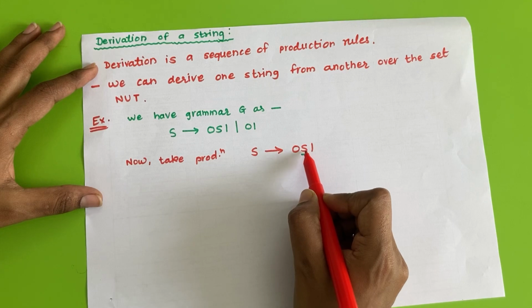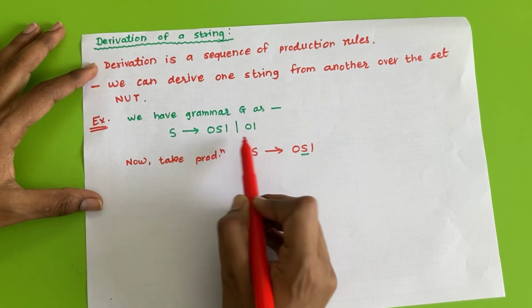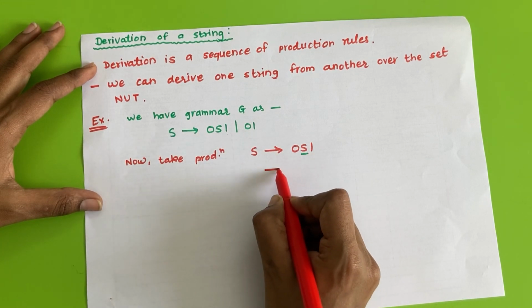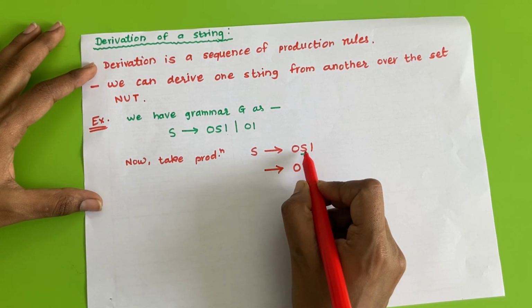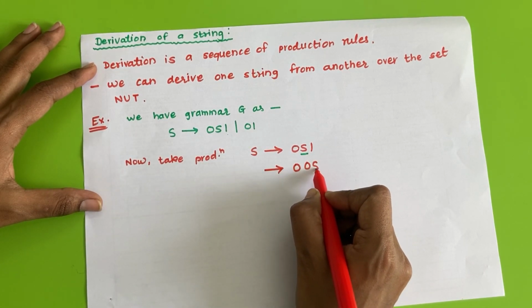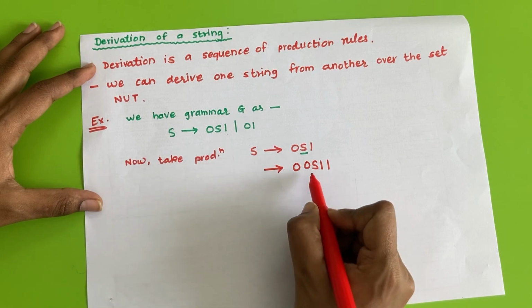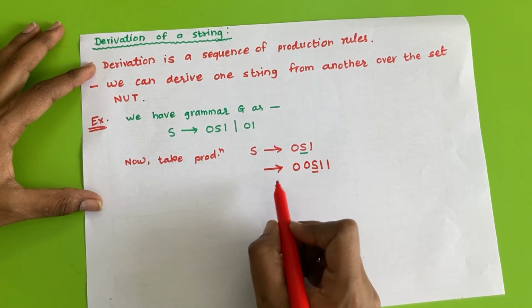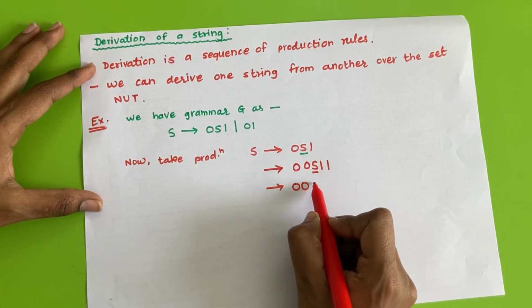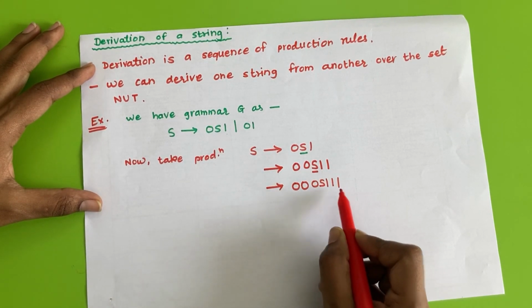If I replace this S by either this value or this value, suppose I replace this S by this 0S1 value. So what will be the result? This S takes value 0S1, so it will be replaced by 0S1 and the remaining string will remain as it is. Now here again we have S. Suppose again I replace this S by 0S1, and the remaining 1 1 will remain as it is.